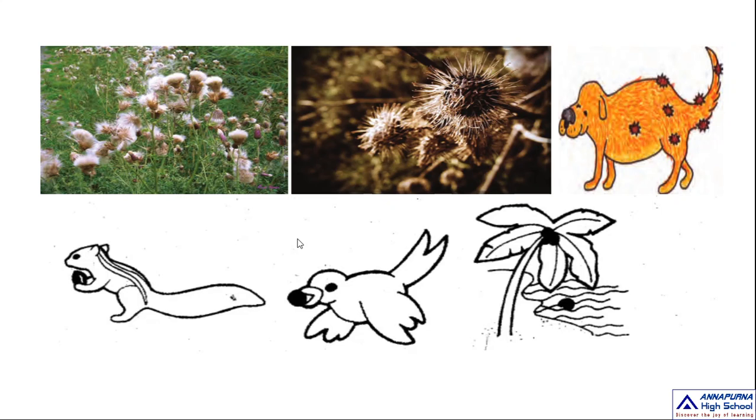For example, neem seeds. What happens in summer season? When the crow eats neem fruits and excretes outside, then automatically the trees will develop. That means neem plants will develop in open areas. Is it right or wrong? Yes.